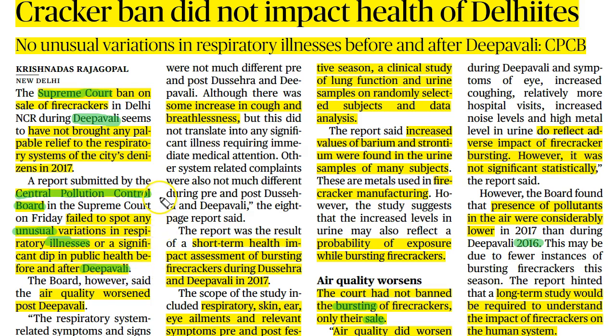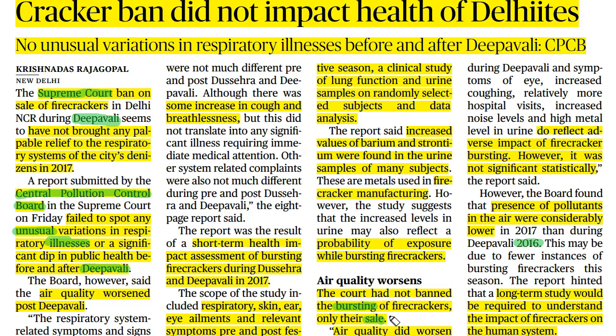The Central Pollution Control Board has also stated that the air quality of the National Capital Region has worsened after Deepavali. Even though it has been better, the air quality has still worsened after Deepavali, because the bursting of firecrackers is not banned by the Supreme Court, only the sale of firecrackers is banned.